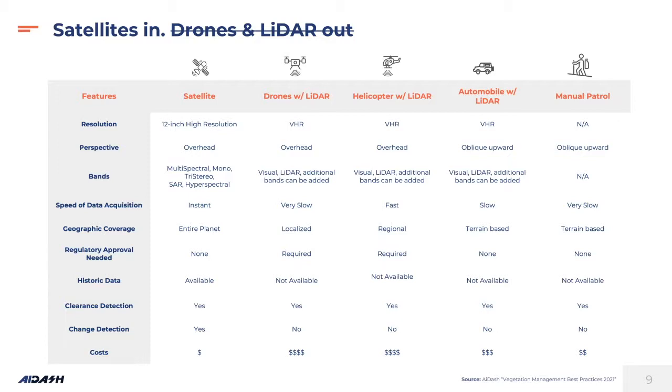With satellite, we can instantaneously capture the data, which is not applicable in other modes. Drone is very slow to acquire data, helicopter is a little bit faster than drone, automobile is slow, and manual patrol is the slowest. For geographic area, satellite covers the entire planet. Drone is very localized to a specific area of interest, helicopter is somewhat bigger, and automobile is terrain-based, limited in hilly terrain or where an automobile can't capture the data. The same is true for manual patrol.